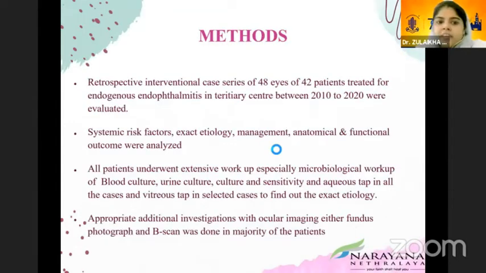It was a retrospective interventional case series of 48 eyes of 42 patients treated for endogenous endophthalmitis in a tertiary care center between 2010 and 2020. Systemic risk factors, exact etiology, management, and anatomical and functional outcomes were analyzed. All patients underwent extensive workup, especially microbiological workup. Appropriate additional investigations and ocular imaging were done.